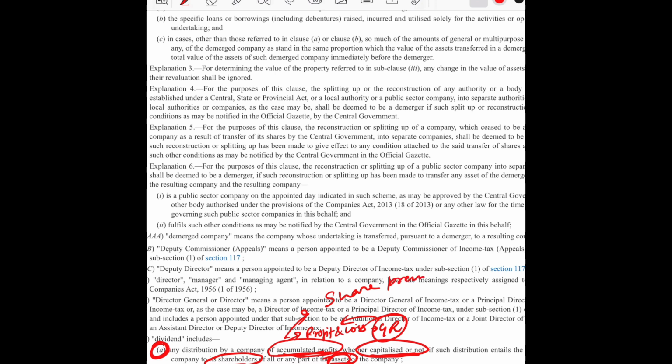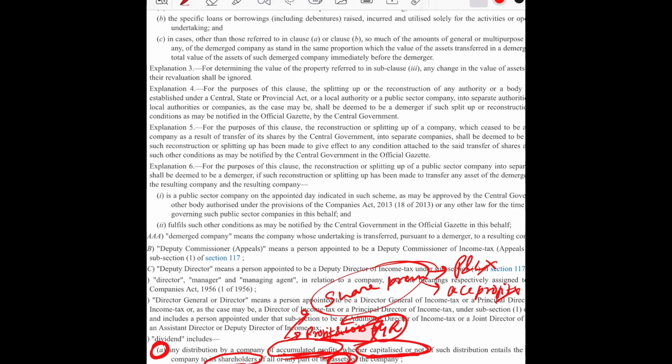Share premium is not made from the profit and loss account, so it won't be counted into accumulated profit. To sum up, any reserve which is prepared out of profit and loss would be a part of accumulated profit. Similarly, revaluation reserve is not created out of profit and loss and hence would not be a part of accumulated profit.